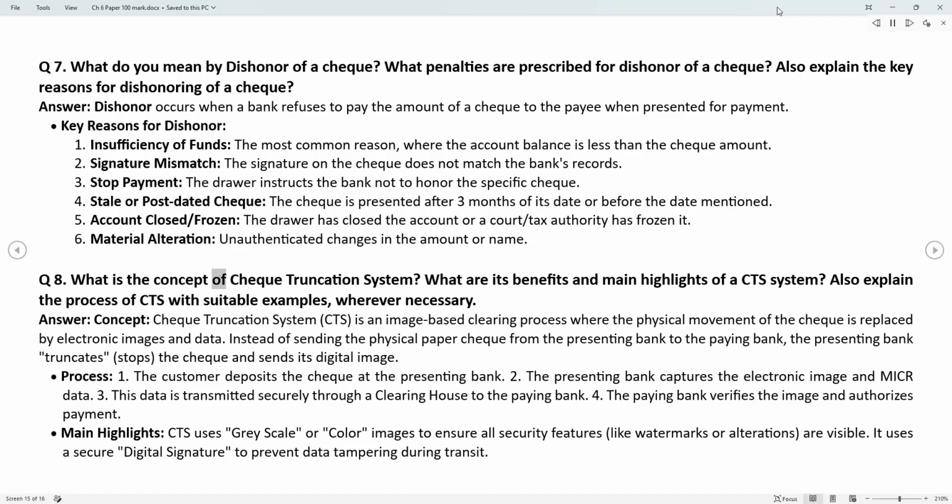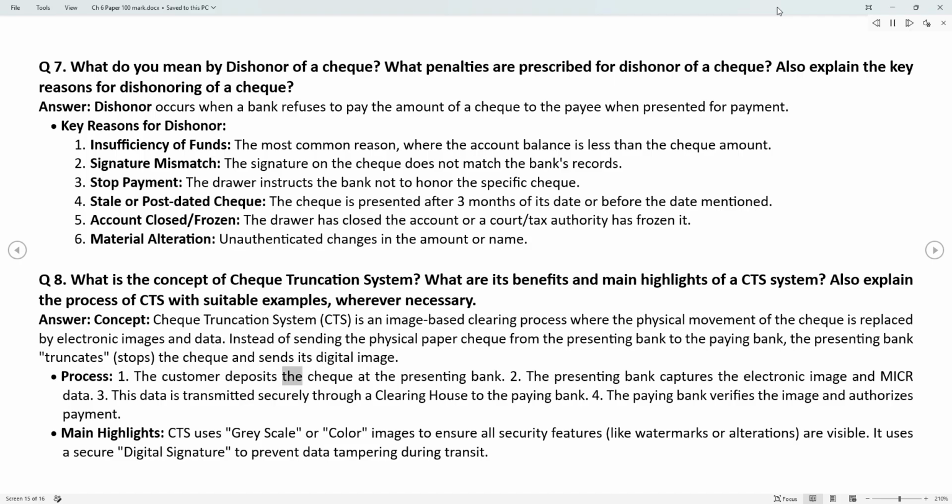Q8. What is the concept of check truncation system? What are its benefits and main highlights of a CTS system? Also explain the process of CTS with suitable examples, wherever necessary. Answer. Concept. Check truncation system, CTS, is an image-based clearing process where the physical movement of the check is replaced by electronic images and data. Instead of sending the physical paper check from the presenting bank to the paying bank, the presenting bank truncates, stops the check and sends its digital image.